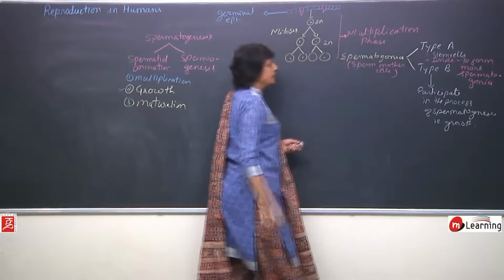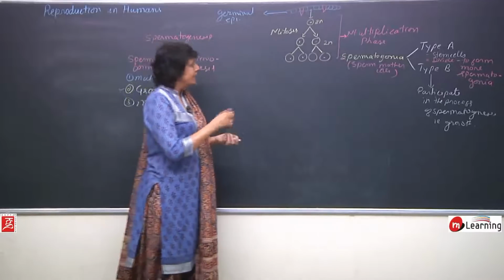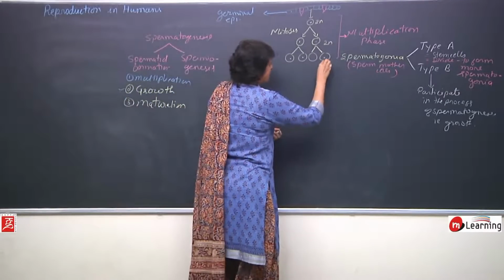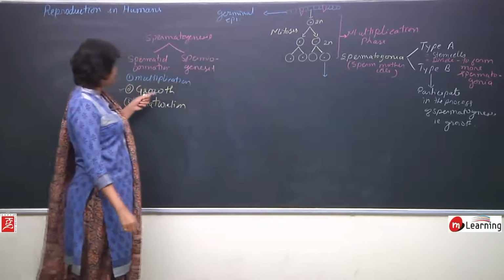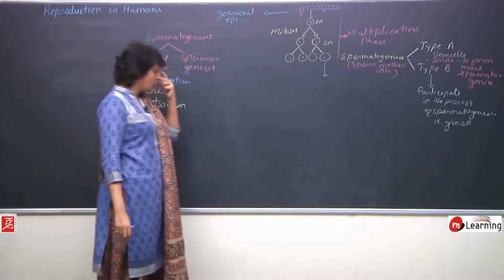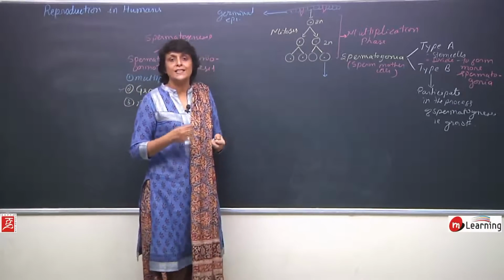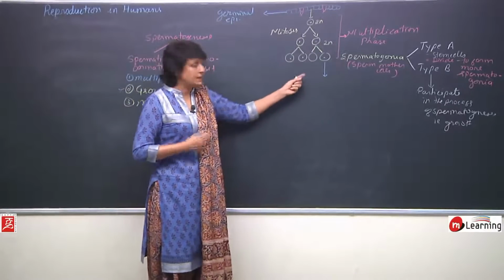This entire phase is multiplication. Now these spermatogonia undergo the next phase, that is growth phase. Growth is accumulation of proteins, RNAs and all these things.